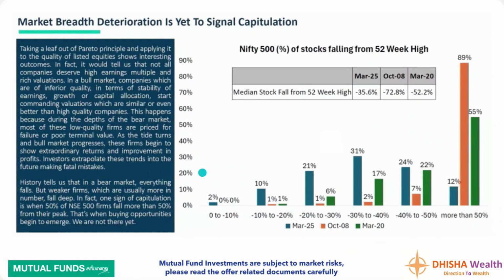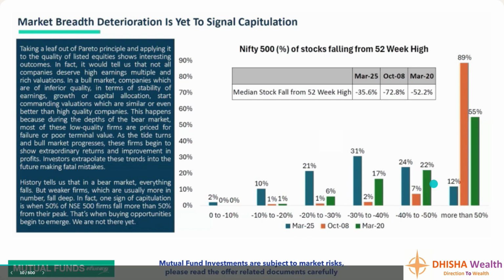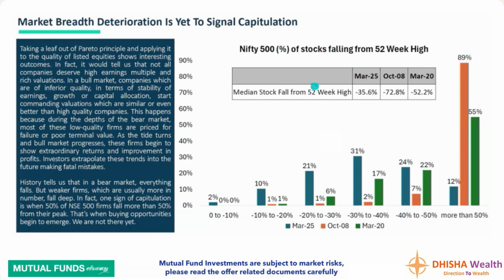Let's see the present scenario. In March 2025, 50% of the Nifty 500 stocks are down by 12%. Say in 2008, more than 50% of the stocks fell. That is nearly 50% of the 500 stocks fell more than 50%, around 89%. In March 2020, it is around 55%, again more than 50%, whereas presently it is only 12%.